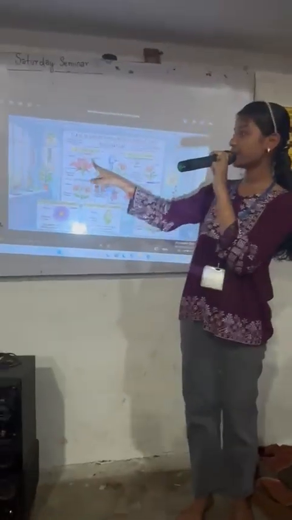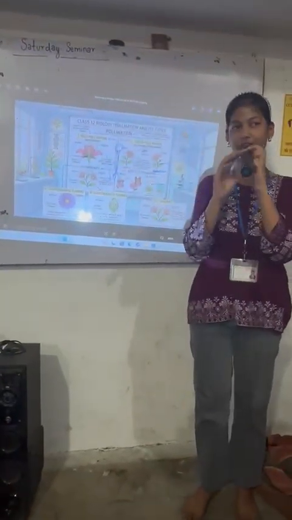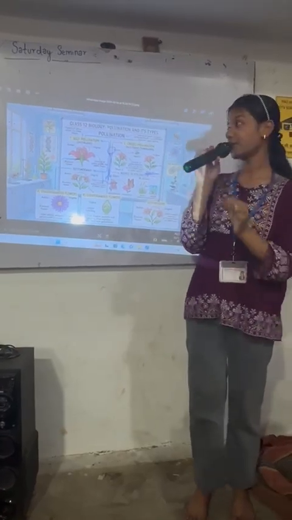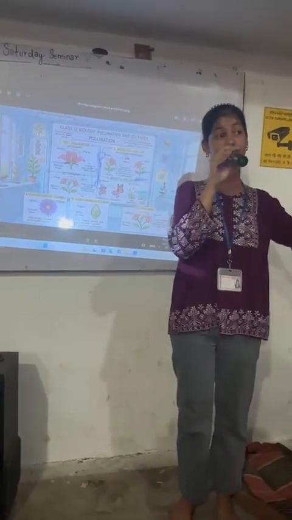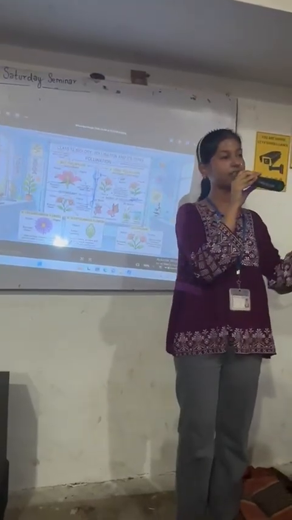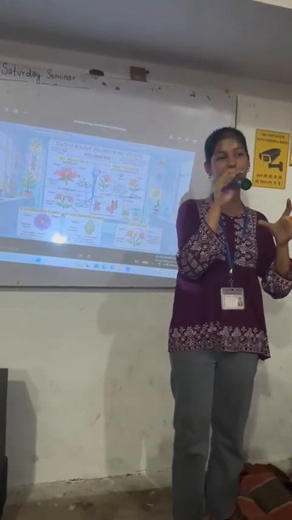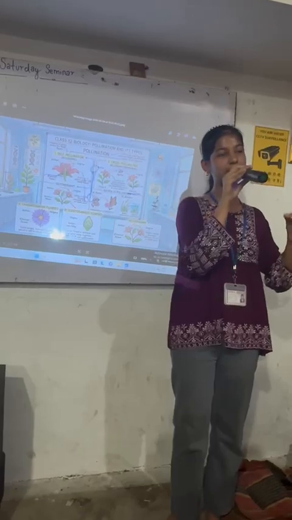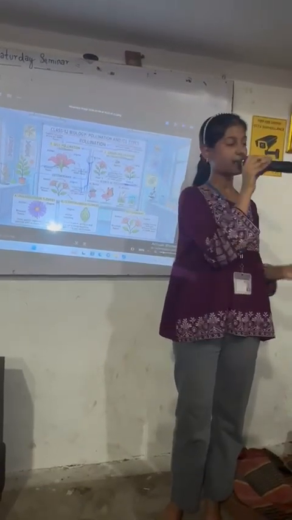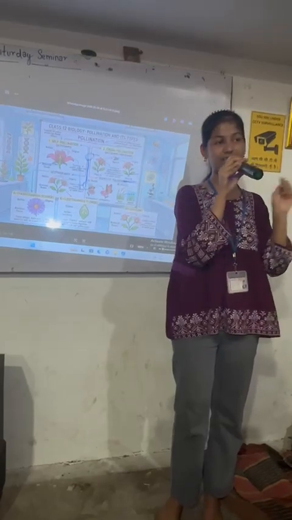Firstly, let me explain autogamy. In autogamy, the pollen grains transfer from the anther to the stigma within the same flower. Whenever an insect moves from one flower to another, there is a transfer of pollen grains. When this type of pollination occurs, it is known as autogamy. An example is the hibiscus.